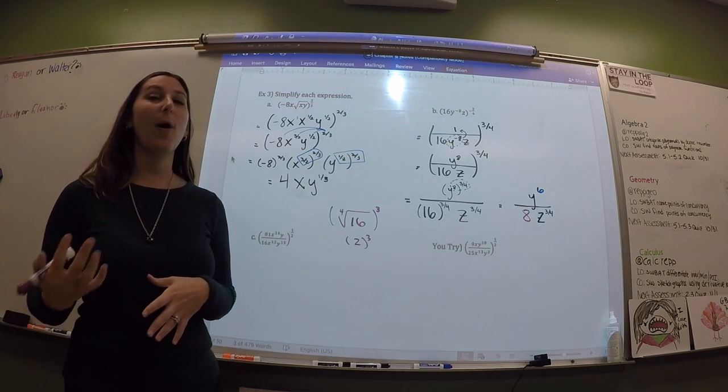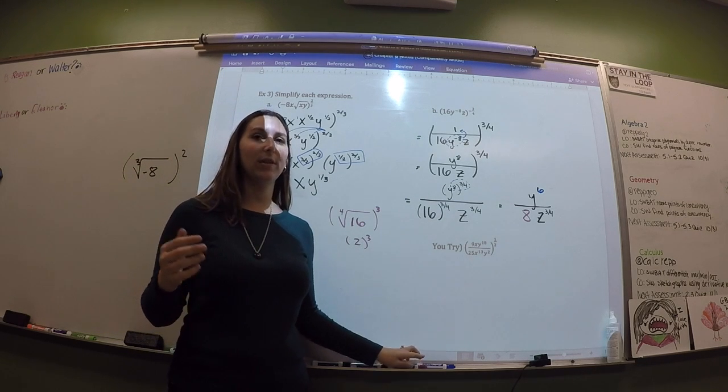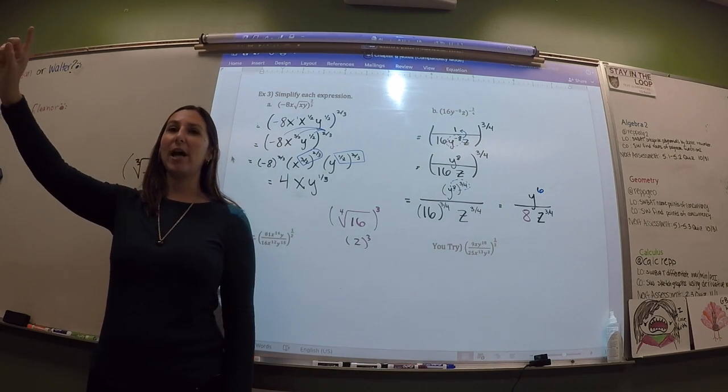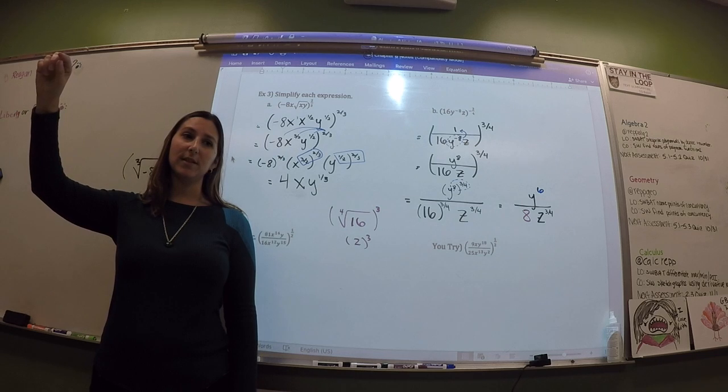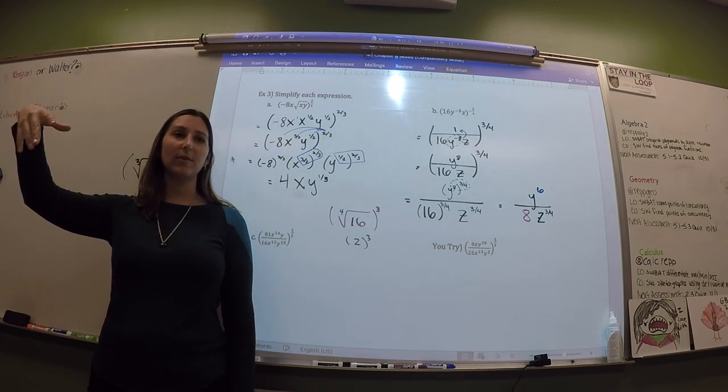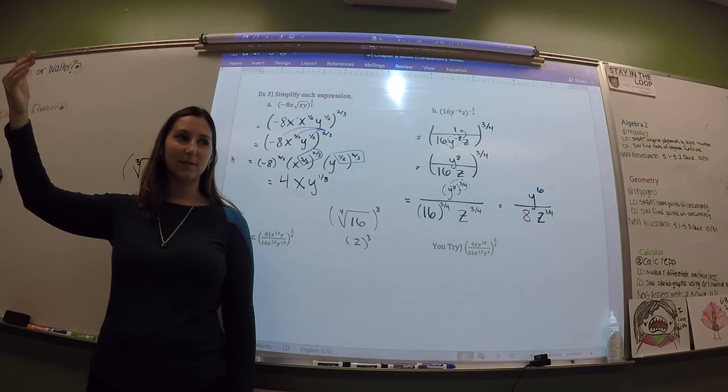At the end of the problem, you want to check a few things. So here are the things you want to check. First thing you're going to check: you should not have any negative exponents anywhere. If they're negative, you need to move them so that they're positive.